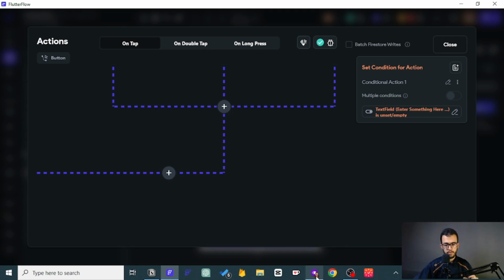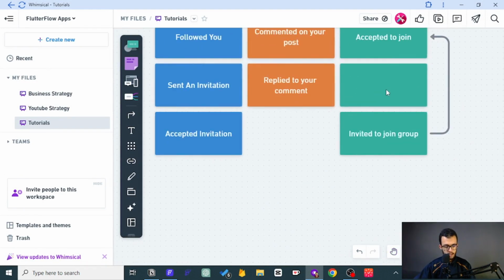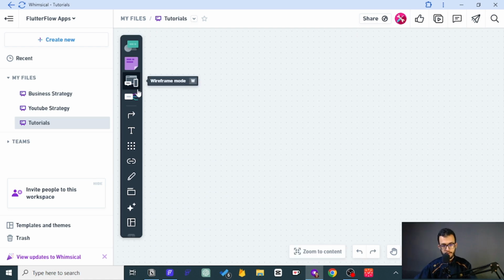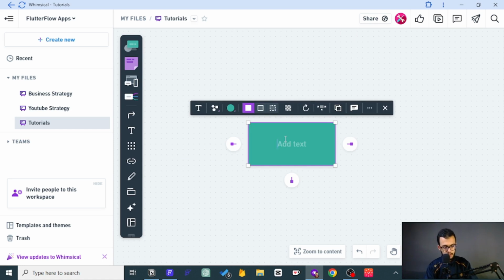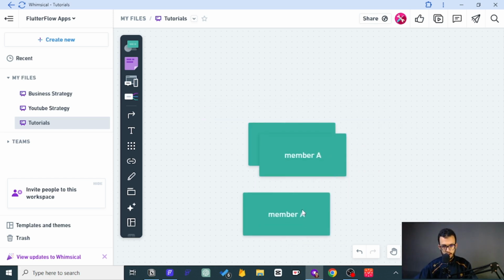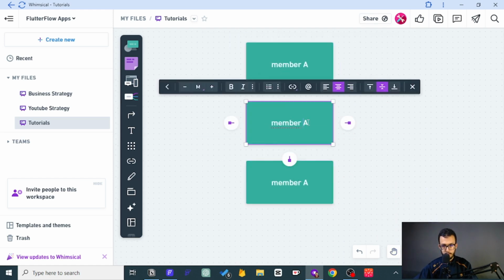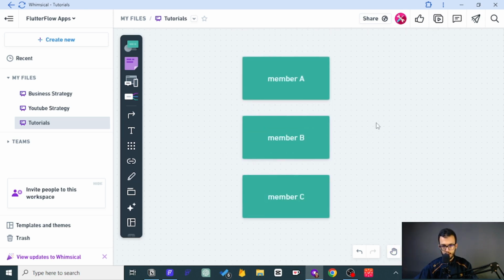So if you haven't understood this previously, it's my pleasure to show it to you here, in our friend Whimsical. So let's say this is member A. We want to create like 3 rectangles. So member A, and then B, C, and so on and so forth. So these are the members.